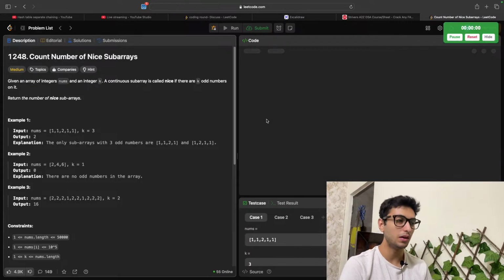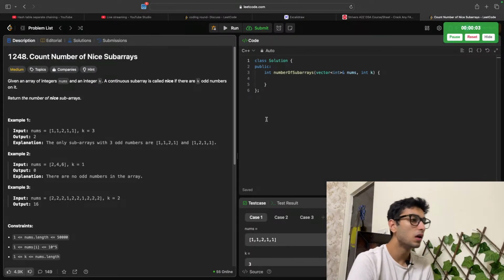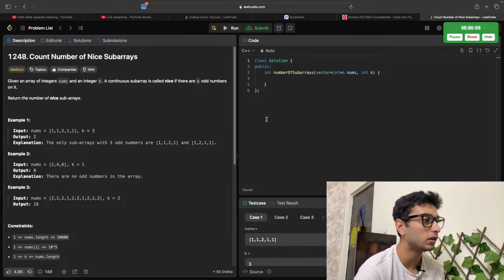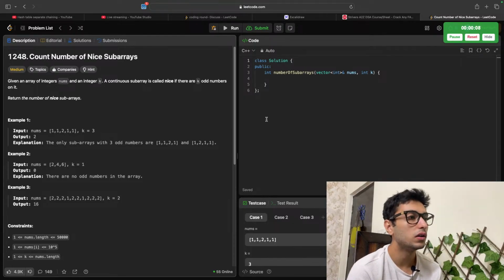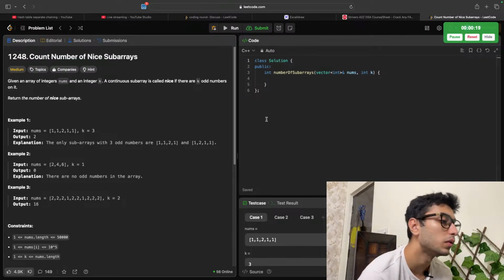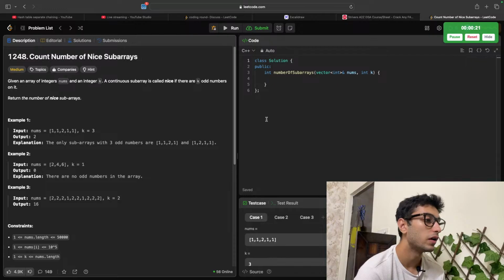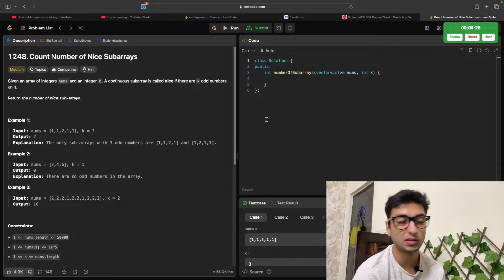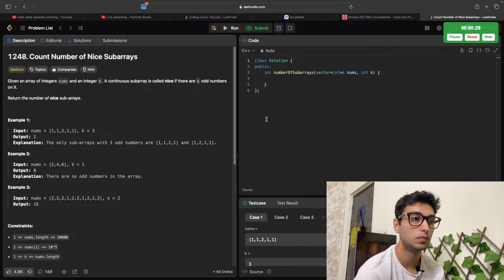What's this? Count the number of nice arrays. Given an array of integers and an integer k, a continuous subarray is called nice if there are k odd numbers in it. The only subarrays with 3 odd numbers are [1,1,2,1] and [1,2,1,1]. Right, so for it to have k odd numbers, it's gotta be a minimum window size of k, right?